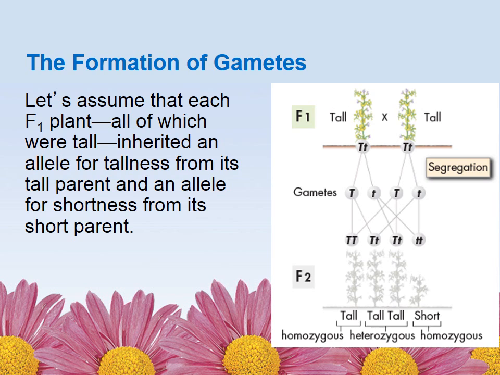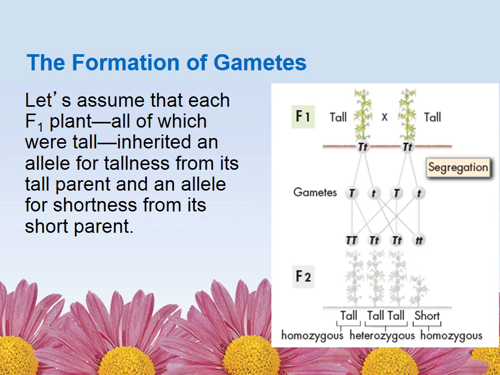So if you look at the tall ones here in the F1, they had, in their gametes, a tall allele and a short allele, which is the little t. The tall is denoted by the capital letter T. And the same thing with the other. And because of that, how they segregate, how they separate and come back together, will determine what the offspring will look like.